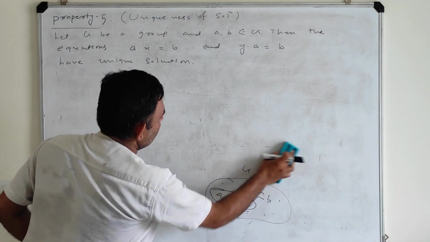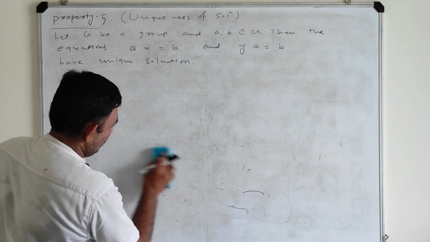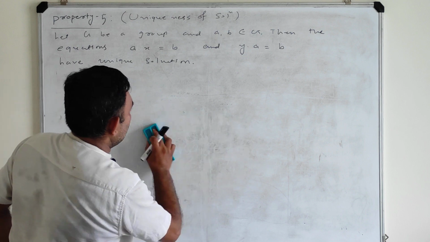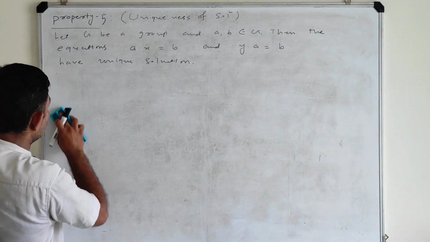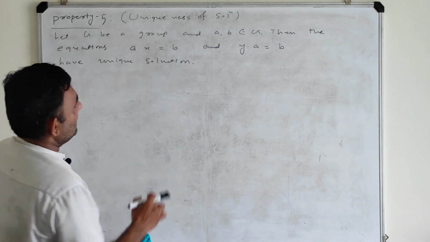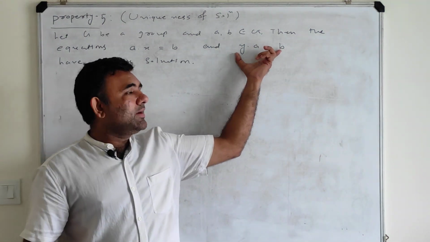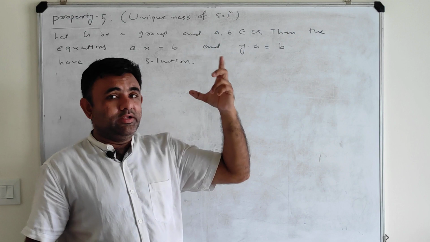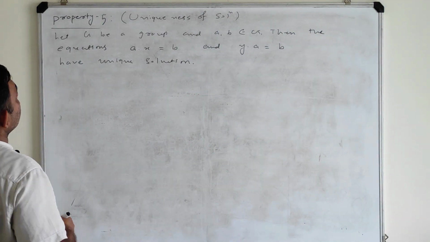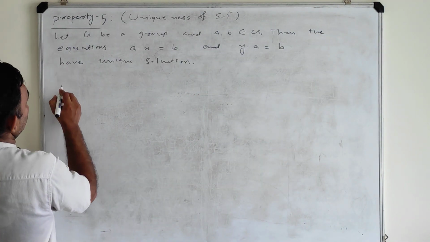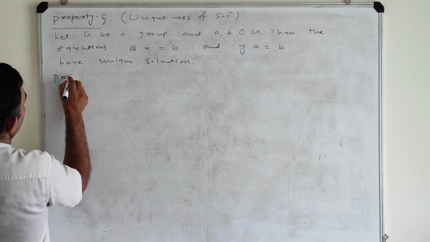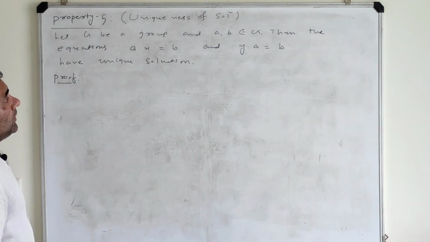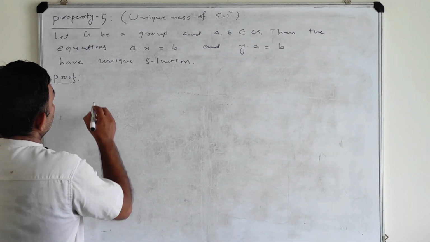So let us try to prove this. I will prove the existence and uniqueness of the solution of this equation, and similarly we can claim the existence and uniqueness of the solution of the second equation. Proof.